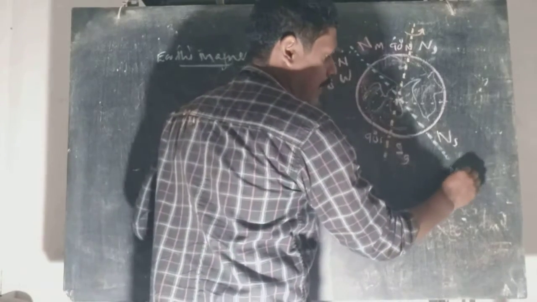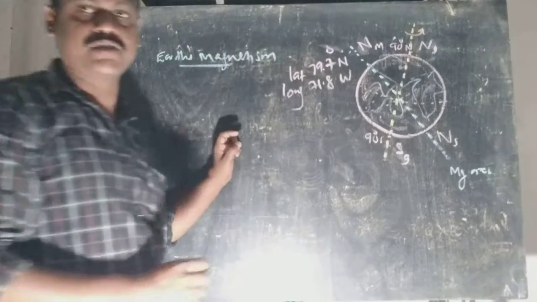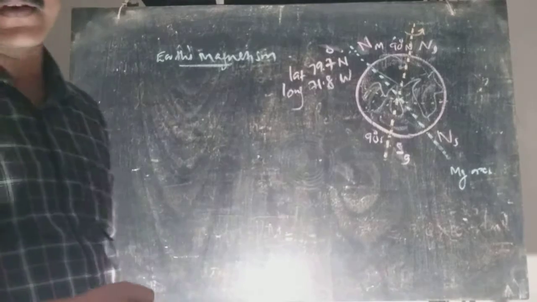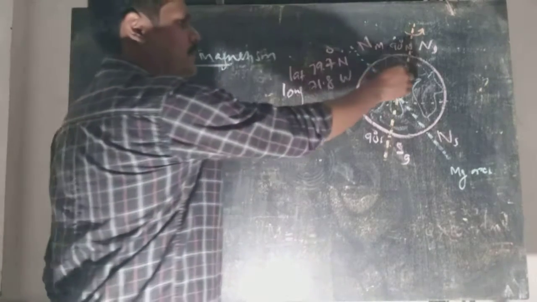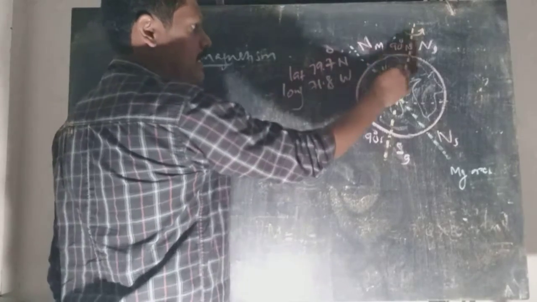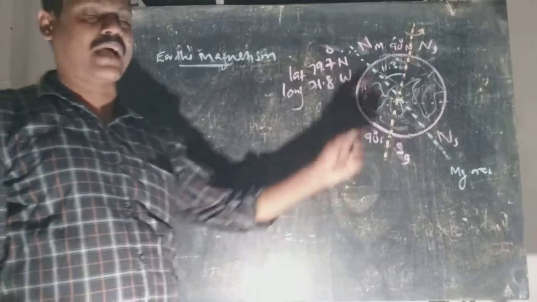So this is the magnetic axis, and we have the normal axis of rotation, the geographic axis of the Earth, and there is a tilt of 11.3 degree. From 79.7 and 90 degree, it is clear that there is an 11.3 degree tilt between the magnetic axis and the geographic axis.